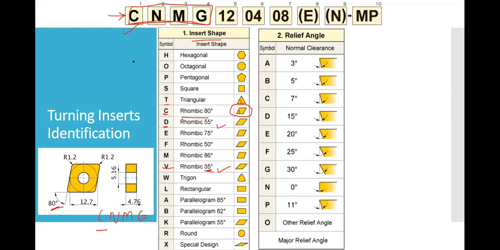Okay, so do you get the first point? That is CNMG. C, the first letter, stands for the shape of the tool. See, if it is the CNMG tool, then we can operate the tool four ways. You can cut from this.